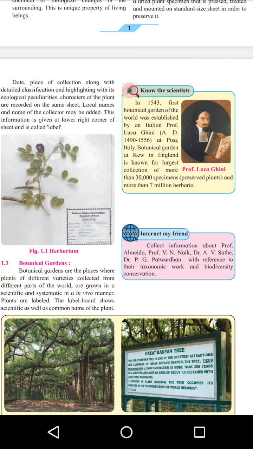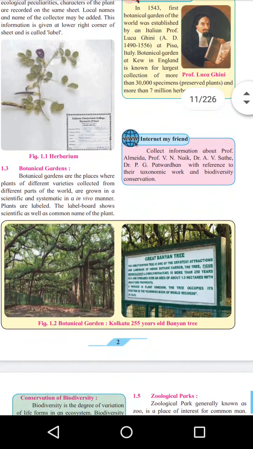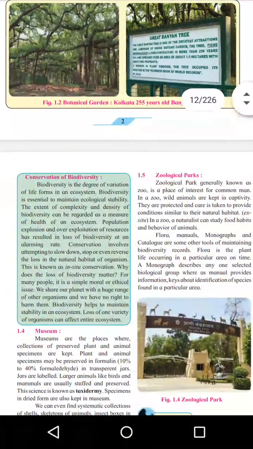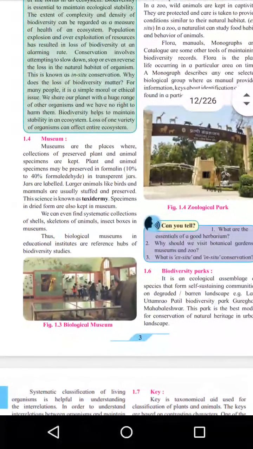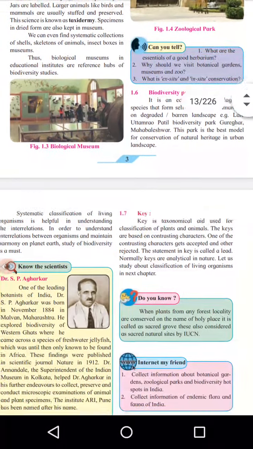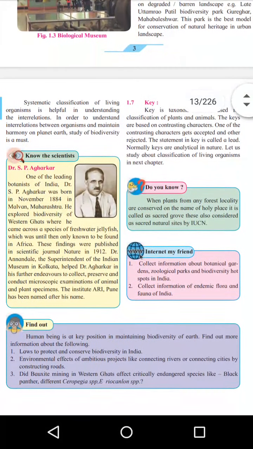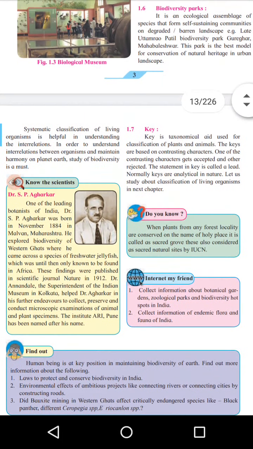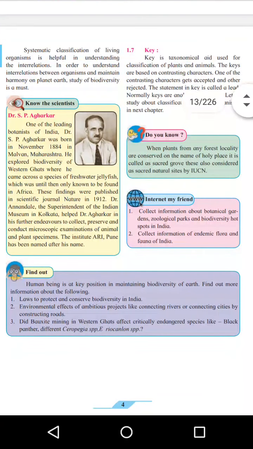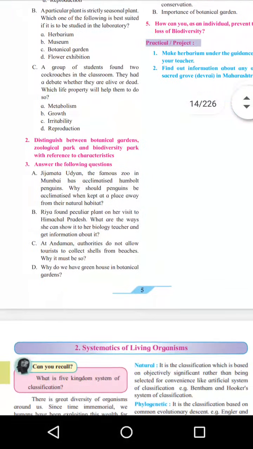For that purpose, there are some methods of preservation of living things, such as herbarium, botanical garden, zoological park, museum, and there are some keys for how they are preserved or how we can analyze that data for our study.